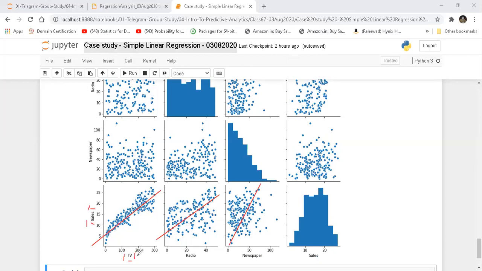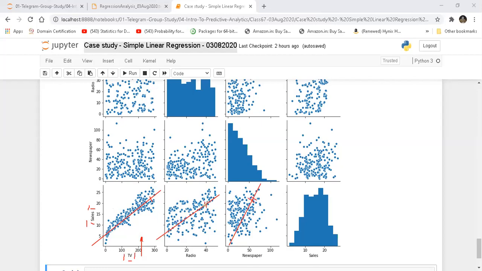So my question is simple: if I increase the investments into TV advertisements, is that going to increase the sales or not? I can see there is a very good relationship over here. Okay, we are going to look further into it, so there is no problem. But if you look at this line, or this line, the idea of drawing these three lines was that this is a linear line, this is also a linear line, this is also a linear line.